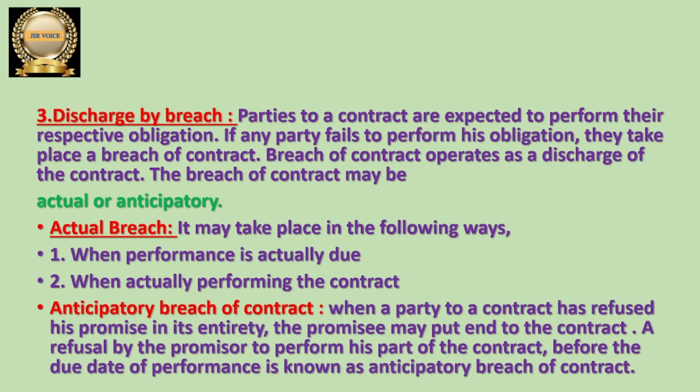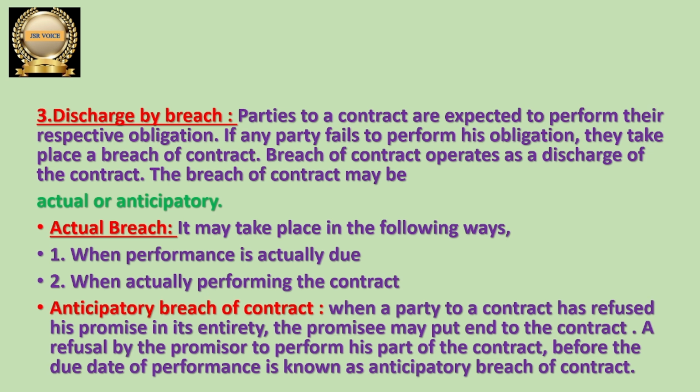So in case of breach of contract also, the contract gets discharged and comes to an end. There are two kinds of breach, actual breach of contract as well as anticipatory breach. So what are those? Actual breach takes place when performance is actually due. One party has to perform that, but is not performing, then actual breach takes place.